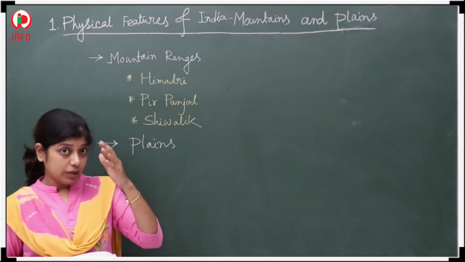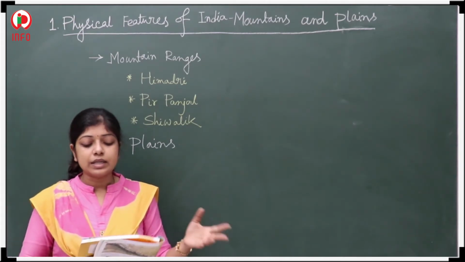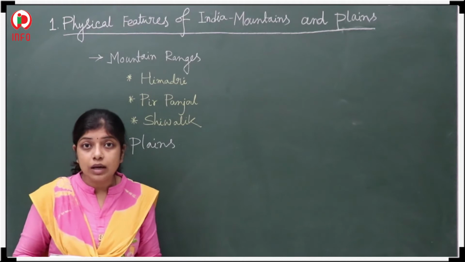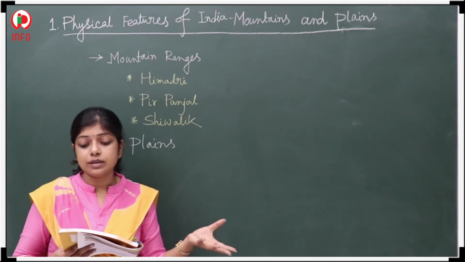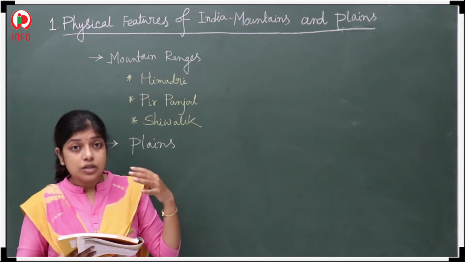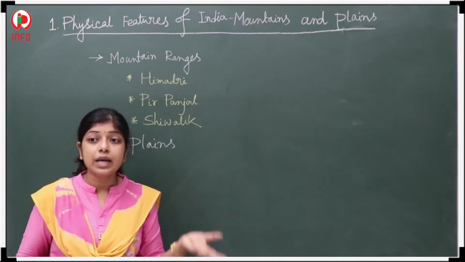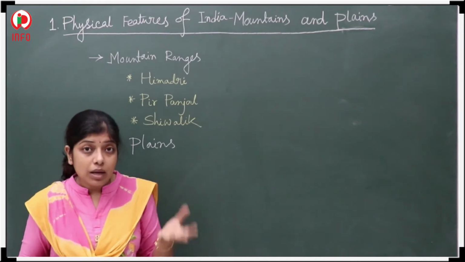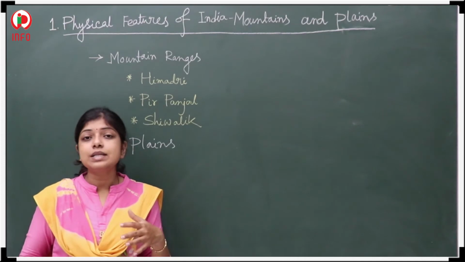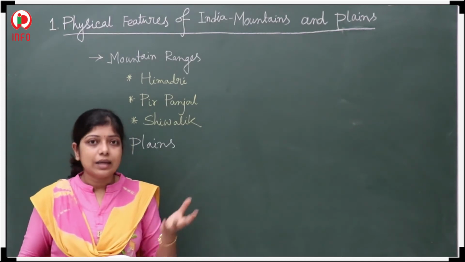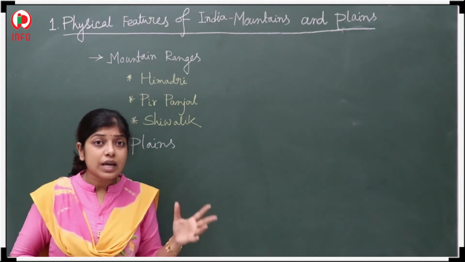Now, Mussoorie, in which state is it located? It is located in Uttarakhand. And Shimla is located in Himachal Pradesh. And what about Darjeeling? That one is in West Bengal. Yes, in West Bengal. So do you know about the different states?